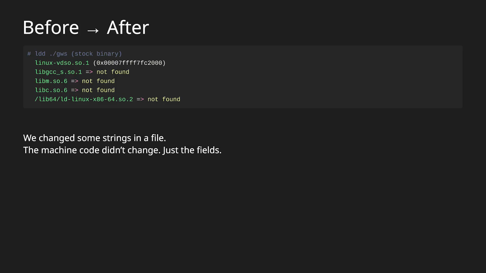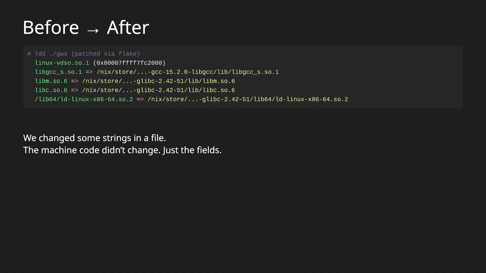Okay, so here's just a little before and after of what you can do with patchelf. Before, not found. And now, autoPatchelf and patchelf can fix all those things up for you so that they know all the arcane paths in the Nix store, and it knows actually the right library to find, and it won't just blow up on you. And if you do it in this way, where you let autoPatchelf do it, and you do it maybe as part of a flake and a proper Nix package, then Nix can track that too. The garbage collector won't steal them out from under you. It all just works.